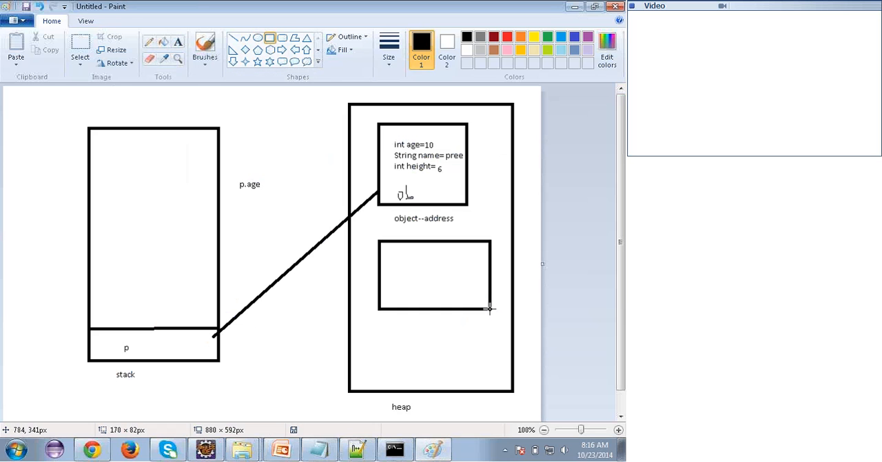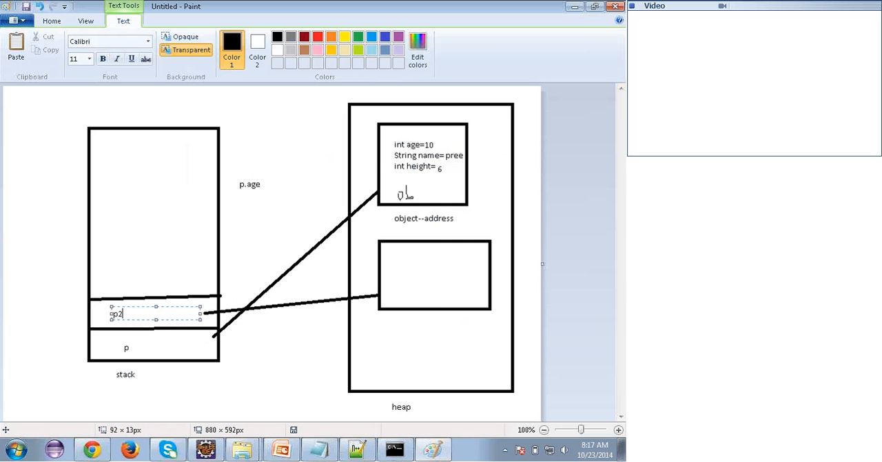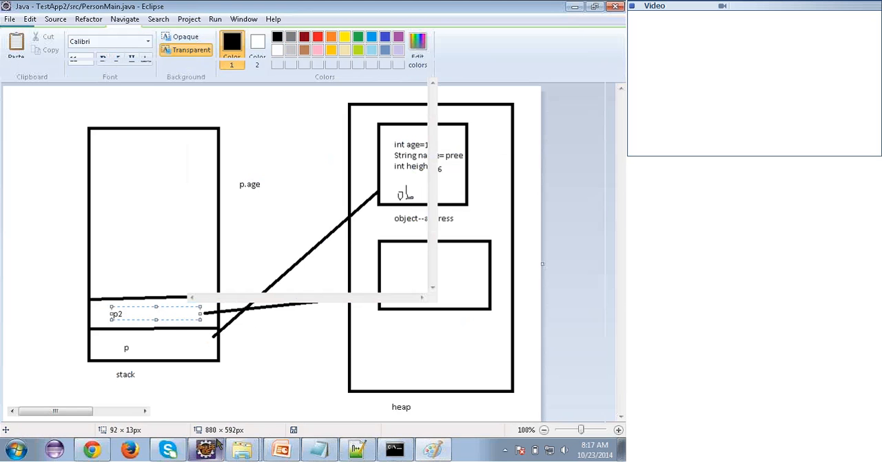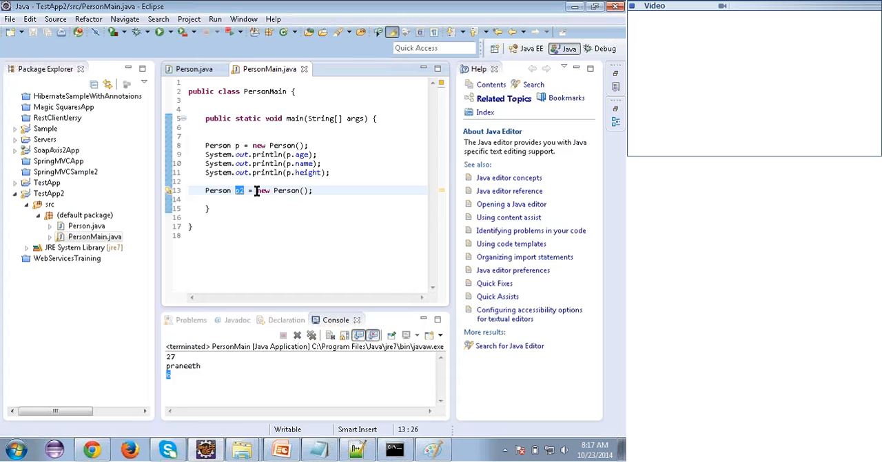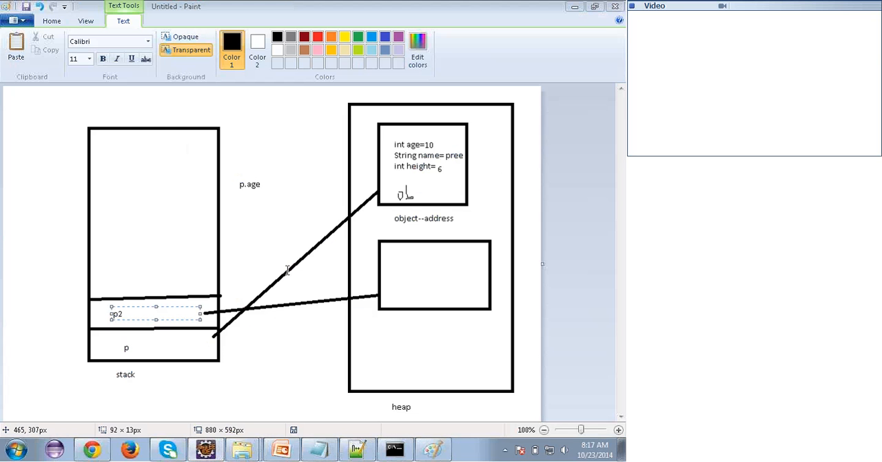Another object will be created. And again, what will happen? A local variable would be there, and that will point towards this, and this would be P2. I gave P2 right over here. The local variable P2 is pointing to the object. So for one single class, I can create any number of objects. Clear? So this is another object.